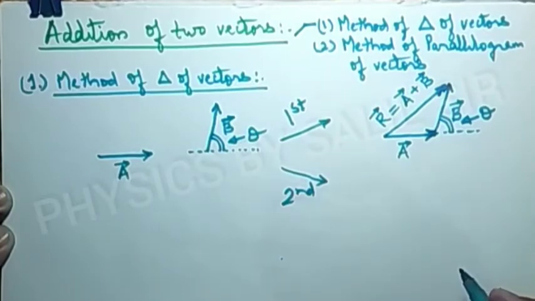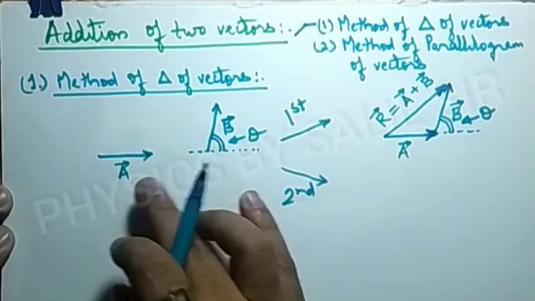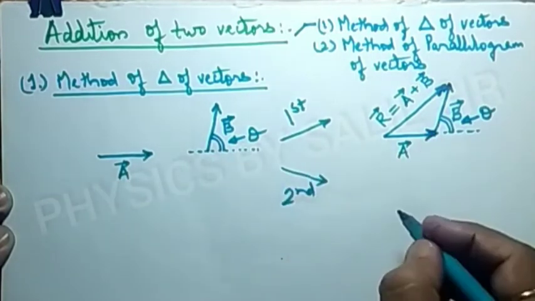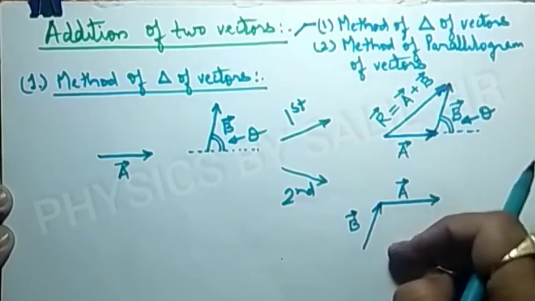Similarly, if we want the resultant of these two vectors, what is the difference between these two?